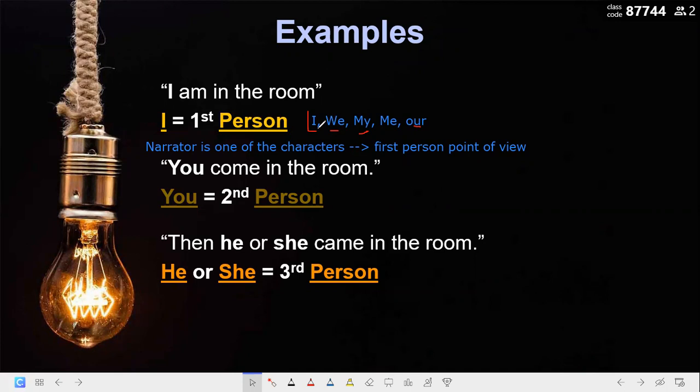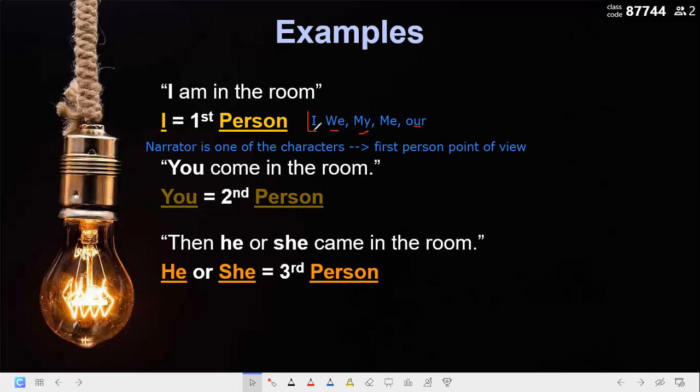Look at this example. I woke up in the morning, I got dressed, I washed, I prayed, I opened my laptop and I started teaching my students. So I just used I, right? So this is first person or second person? First person. Got it now?